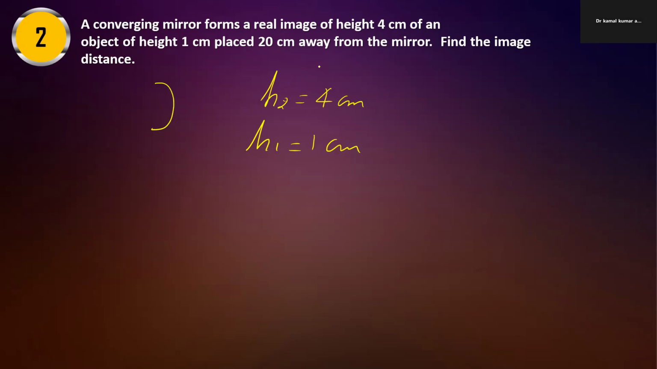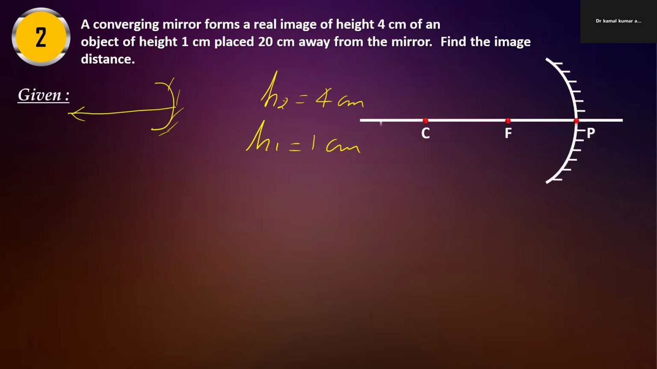Placed 20 centimeter away from the mirror. Away from the mirror means it will be put on this side only, the left side only. So the distance is 20 centimeter, but negative 20 centimeter. So we have these values.